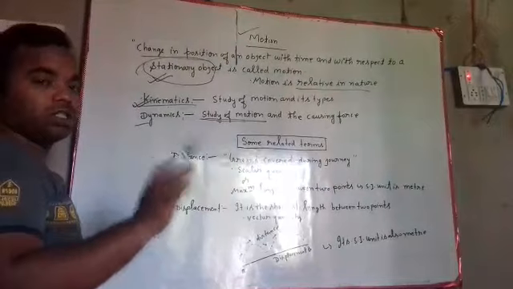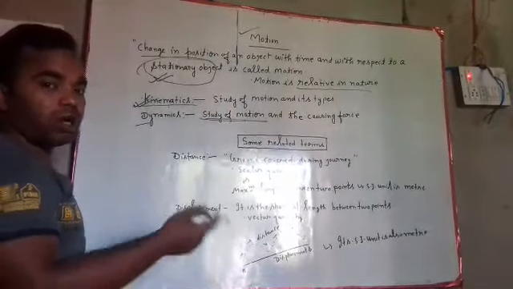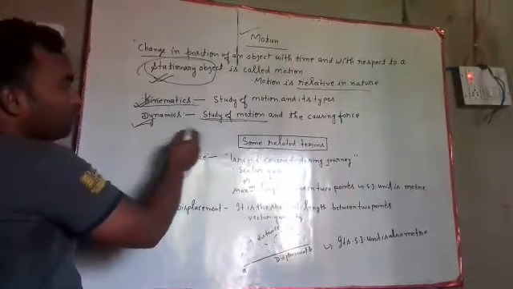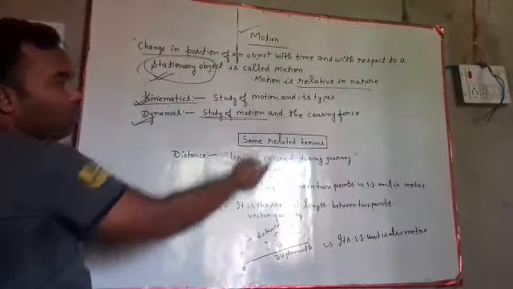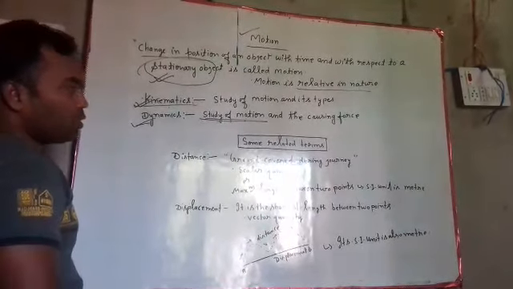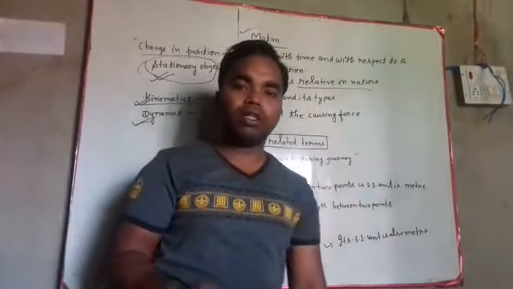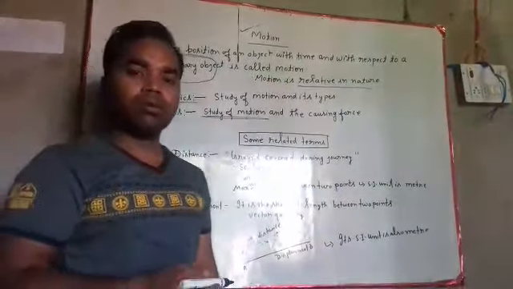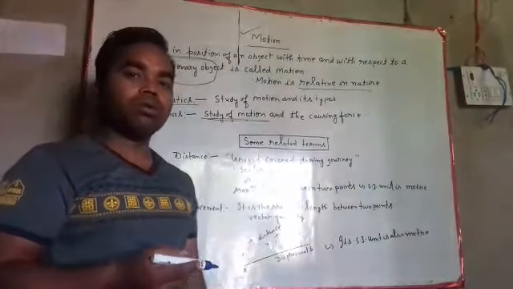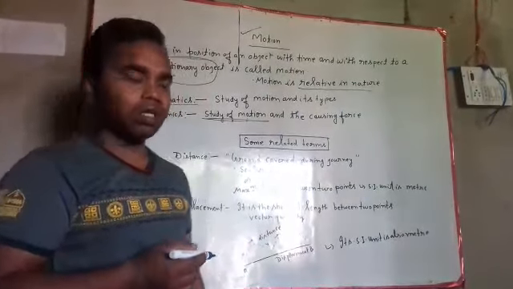We don't study the force which causes motion, but in dynamics we study motion along with the force. Now if we are going ahead to learn more about motion, we have to go through some related terms also.